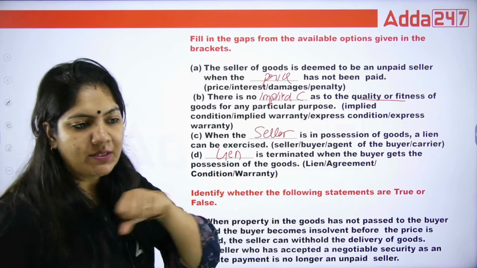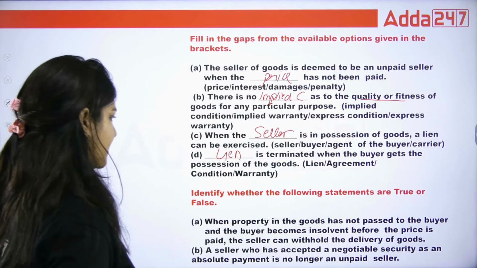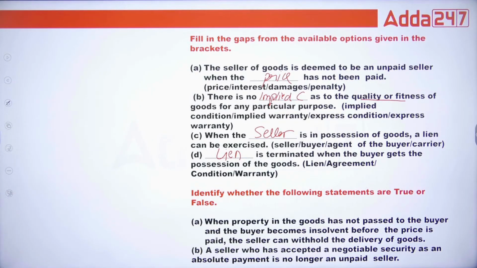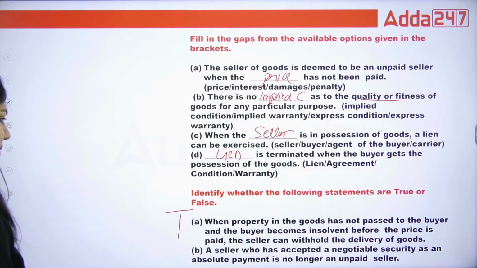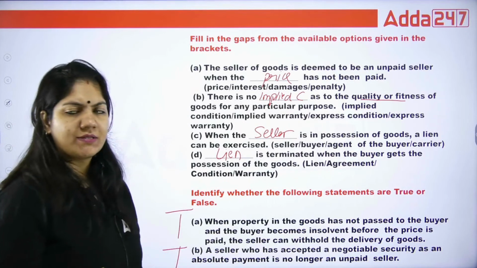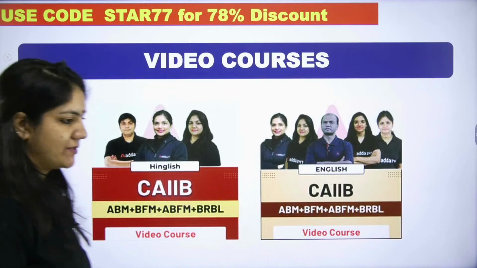Lien means holding the property. When the property in the goods has not passed to the buyer and the buyer becomes insolvent before the price is paid, the seller can withhold the delivery of goods. Tell me guys, can he withhold or not? The answer is yes, he can withhold. The seller who has accepted a negotiable security as an absolute payment is no longer an unpaid seller. Absolute payment is there, so why would he be called an unpaid seller? No, that is not called unpaid seller. So this is called your what?